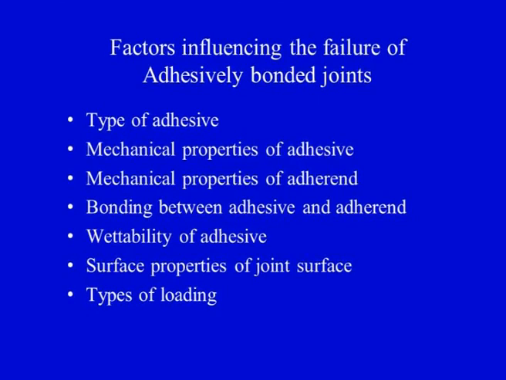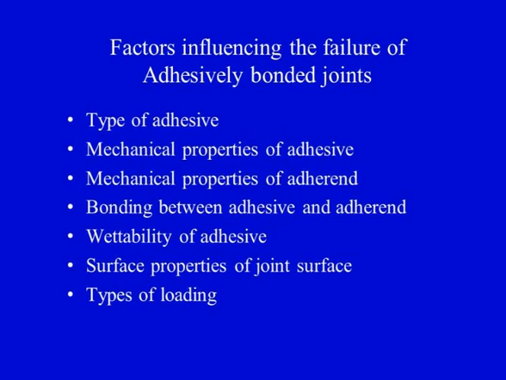Now what are the factors that influence the failure of adhesively bonded joints? These particular factors are particularly relevant in case of polymer matrix composites. So on your screen you can see there are a large number of factors, and there can be even more factors than what are listed on this particular slide, which affect the failure of the adhesively bonded joint. We have already seen the advantages of adhesive joints, and the advantages of mechanically fastened joints. So when we are using the adhesive for joining purposes, there are bound to be certain important factors which we should keep in mind in order to avoid the premature failure of the adhesively bonded structures.